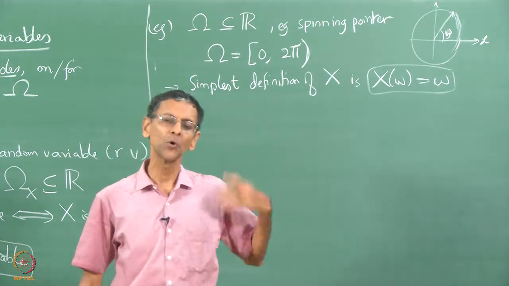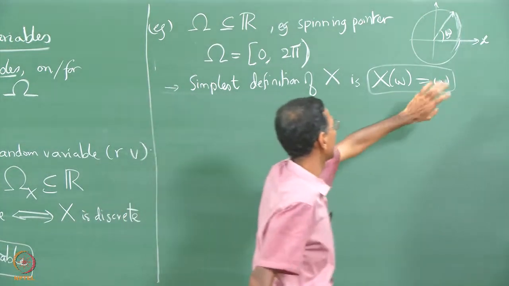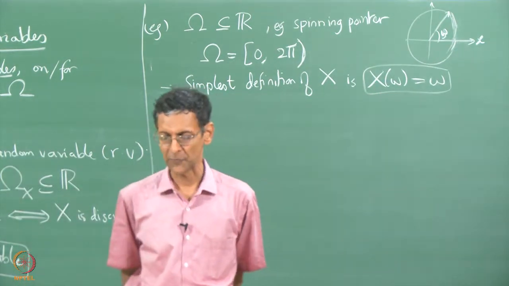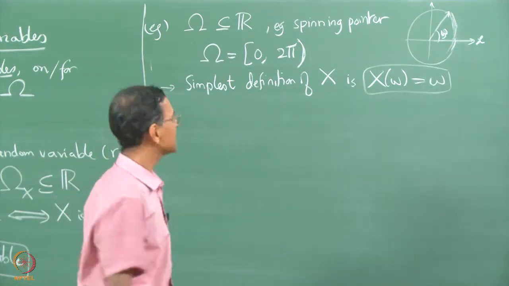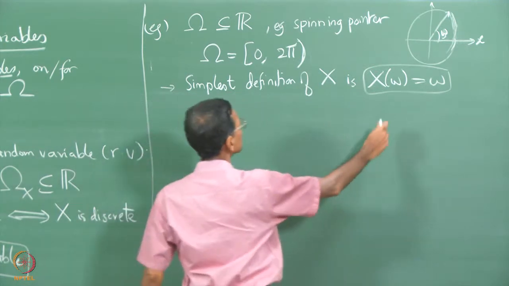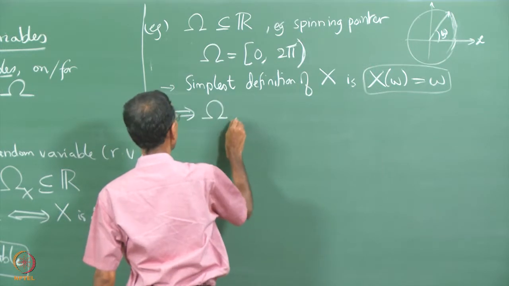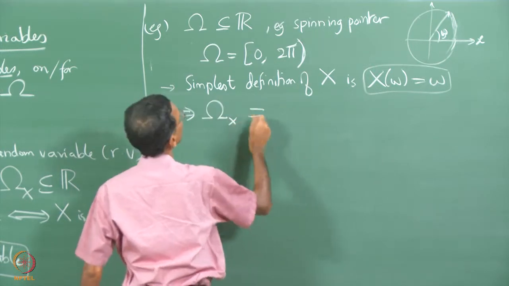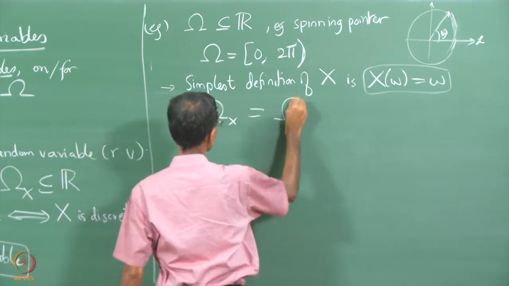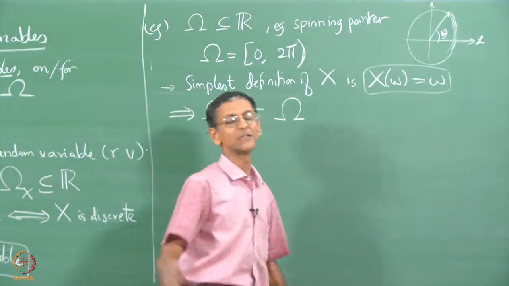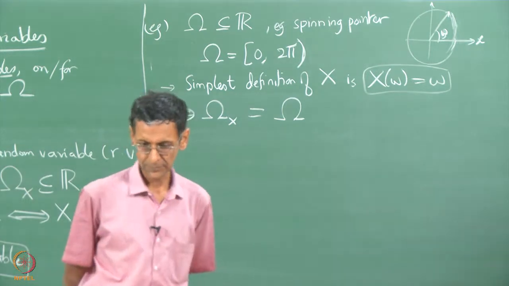So, there is no processing of that angle, the angle is directly assigned to the value of the random variable. Okay. So, whenever you take x of omega equal to omega, then automatically the set of values taken by x is equal to the sample space itself, which is obviously uncountable whenever you are talking of any interval of the real line.